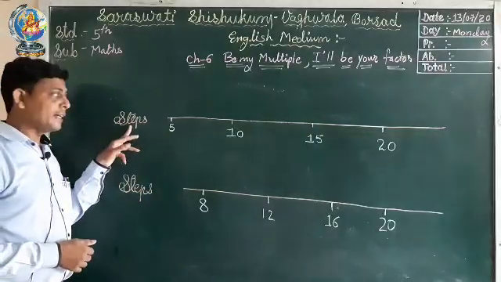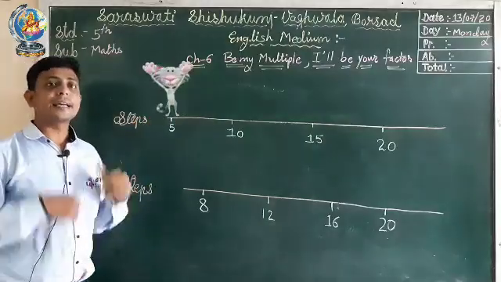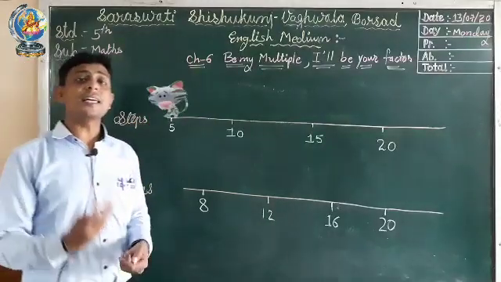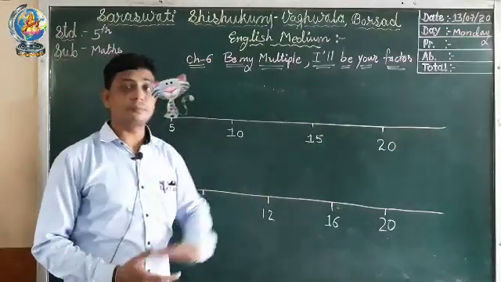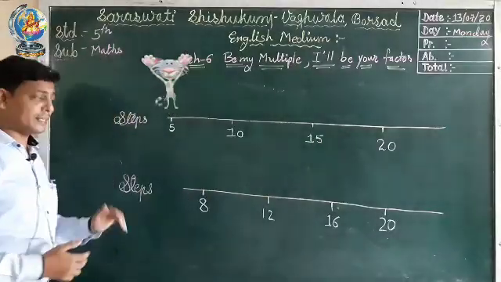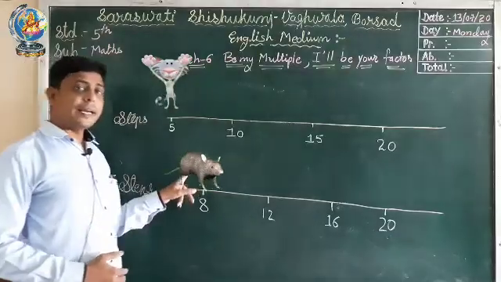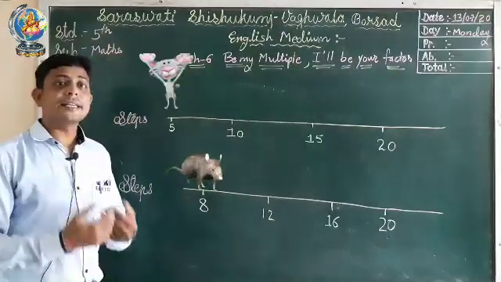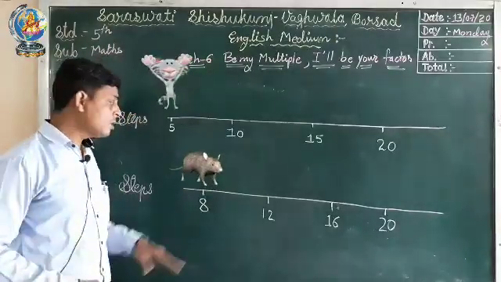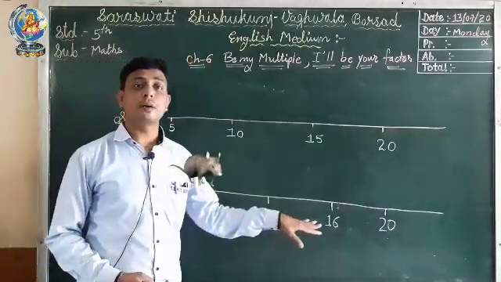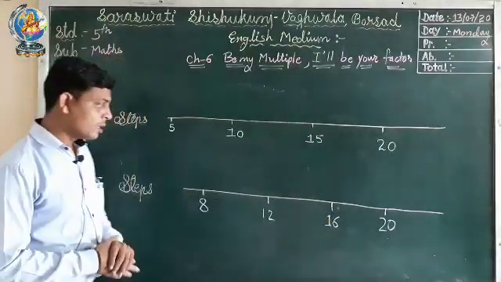In the first line, the cat is on number 5 and it jumps 5 steps at a time, so I have left 5 numbers and written numbers like this on the number line. In the same way, the mouse is on number 8 and jumps 4 steps at a time, so I have skipped 4 numbers here.